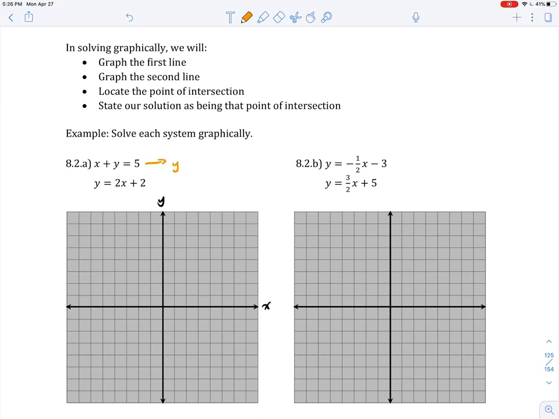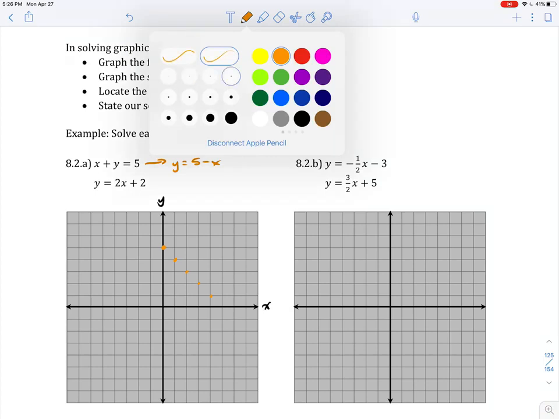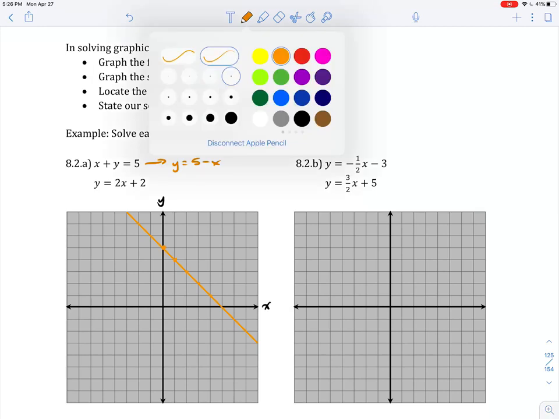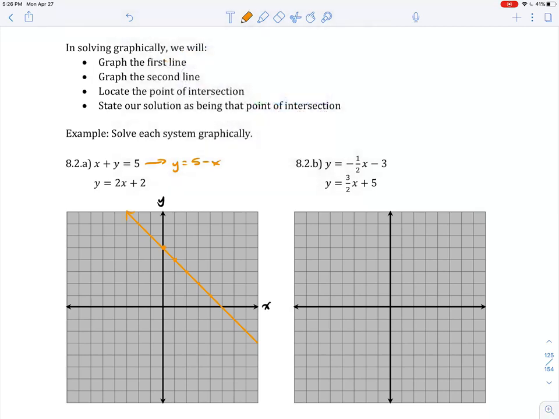X plus y equals 5. You could graph that from standard form, but I would prefer to say that y is equal to 5 minus x. This I recognize. We've got a y-intercept of 5 and a slope of -1. So we've got more points going around this way. I'm going to place some points and connect the dots. That's line number 1 done.